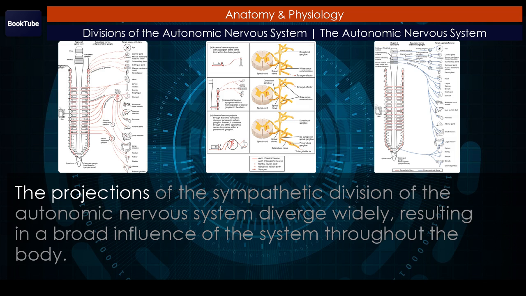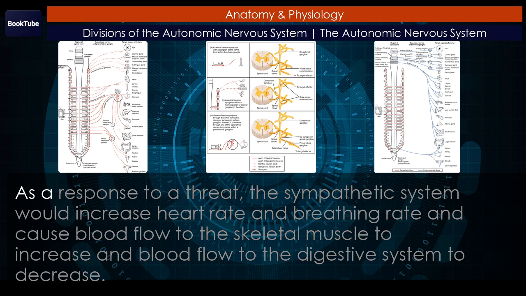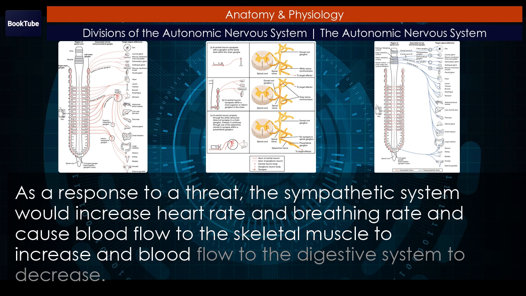The projections of the sympathetic division of the autonomic nervous system diverge widely, resulting in a broad influence of the system throughout the body. As a response to a threat, the sympathetic system would increase heart rate and breathing rate and cause blood flow to the skeletal muscle to increase and blood flow to the digestive system to decrease.